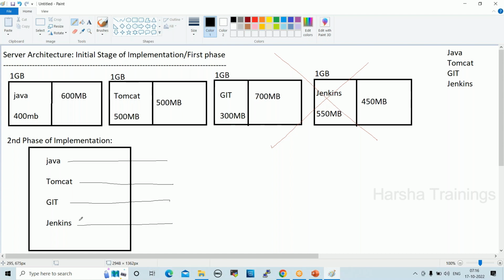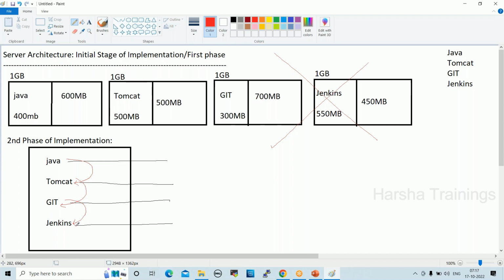But here there may be chances to access other applications. For example, a Java user may access the Tomcat application also. A Tomcat user may access the Git application, and a Git user may access the Jenkins application, because all the users are connected to the same server.